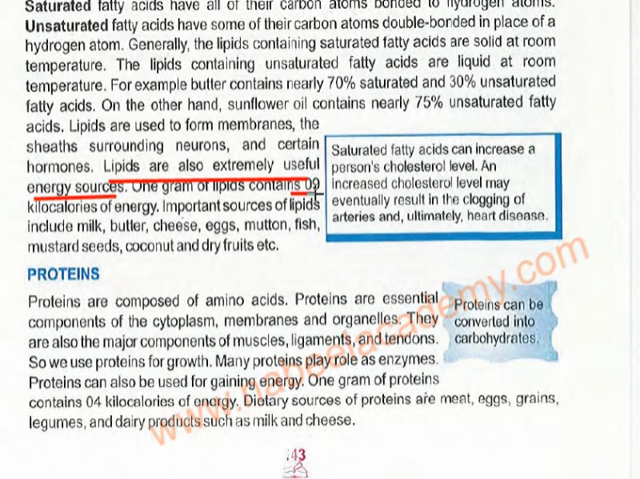1 gram of lipid contains 9 kilocalories of energy. Important sources of lipids include milk, butter, cheese, eggs, mutton, fish, mustard seeds, coconut, and dry fruits. Now there are good fatty acids and then bad fatty acids. Understand?